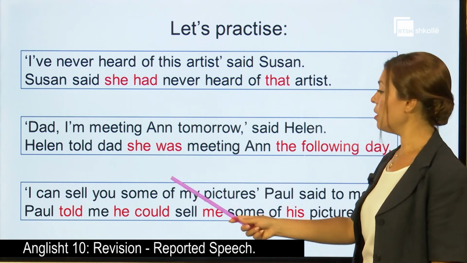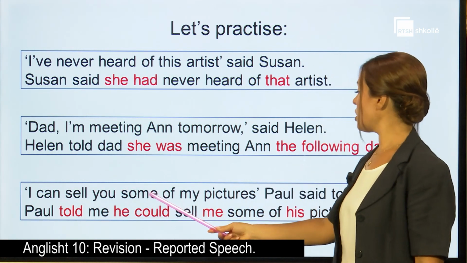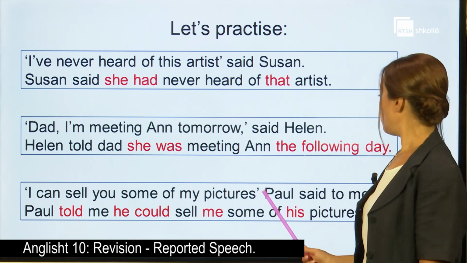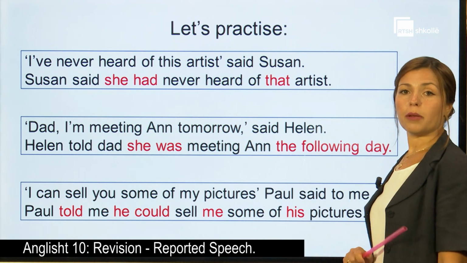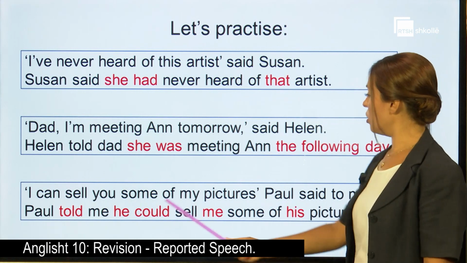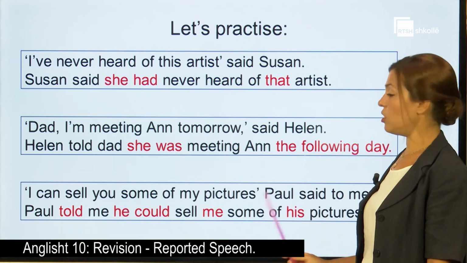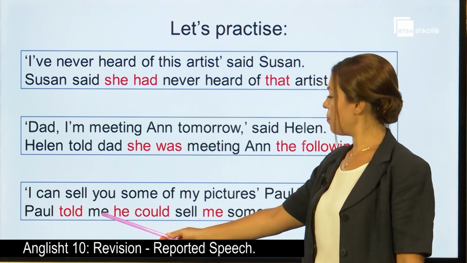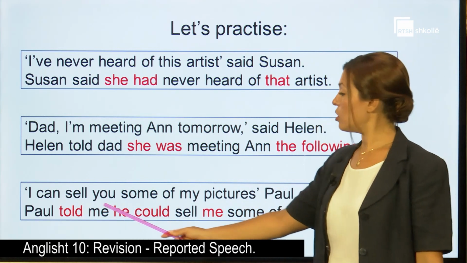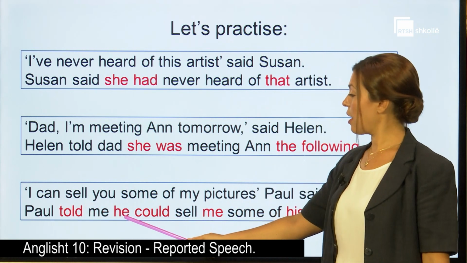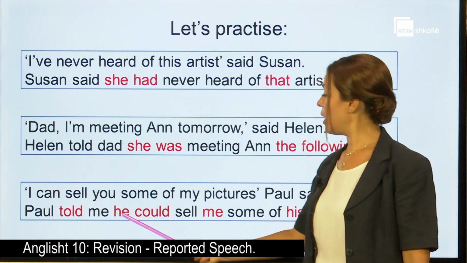One more example. "I can sell you some of my pictures," Paul said to me. So Paul told me, so the verb said to again changes into told me that he, because it's Paul speaking, he, I cannot say I, he.